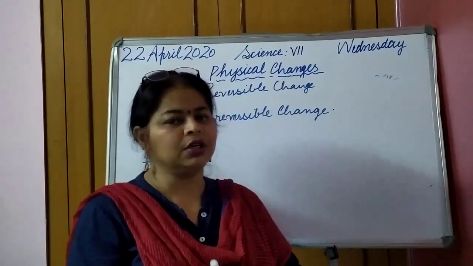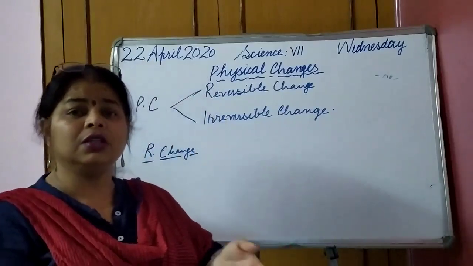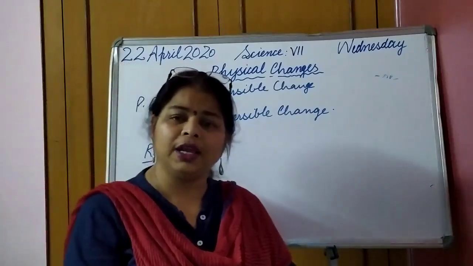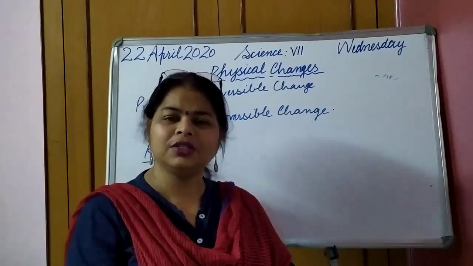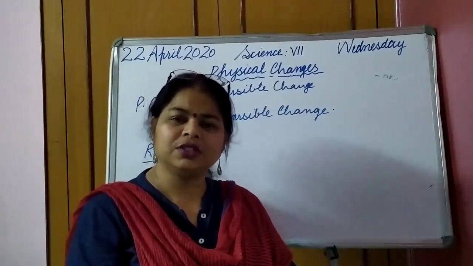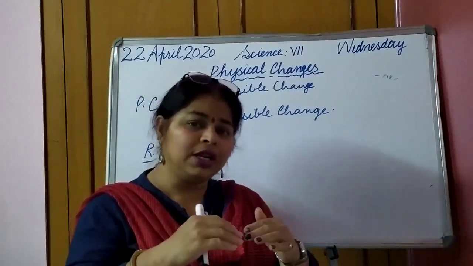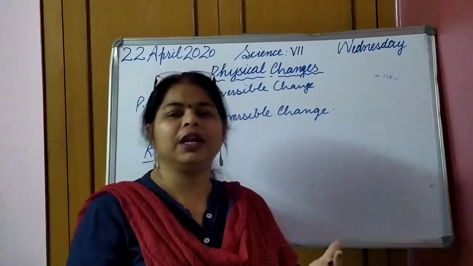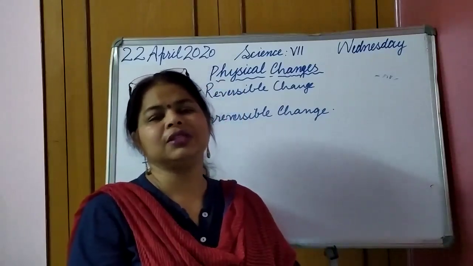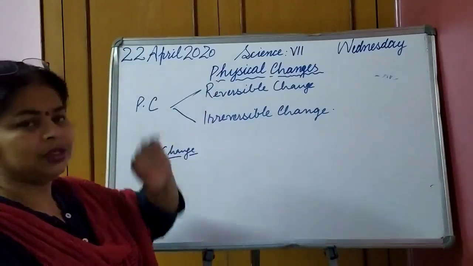We will boil the water and we will create such type of conditions in which the water, because water is volatile. Volatile means it disappears. It becomes gaseous in state. So what will happen now? The water being volatile will get evaporated and we will get the sugar back. So such type of example is reversible change.